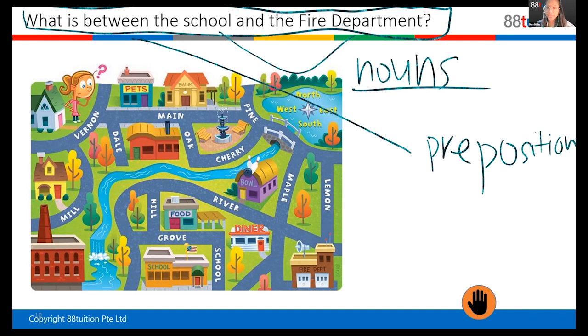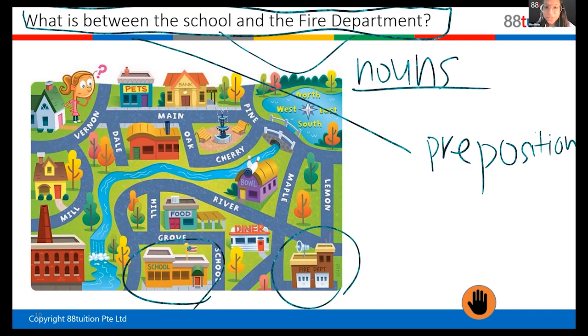So what is between the school and the fire department, Alfred? Fire department is here. School is here, right? So what is between it? The answer is on the screen. Look at the screen. I circled the school for you already. I circled the fire department. Look at what's between it. Diner.